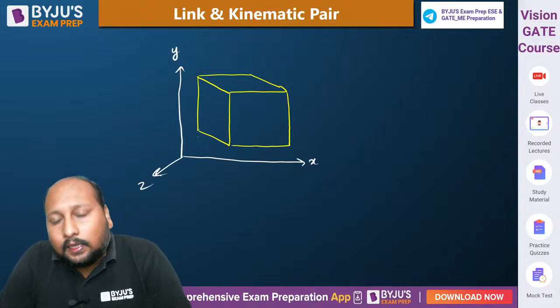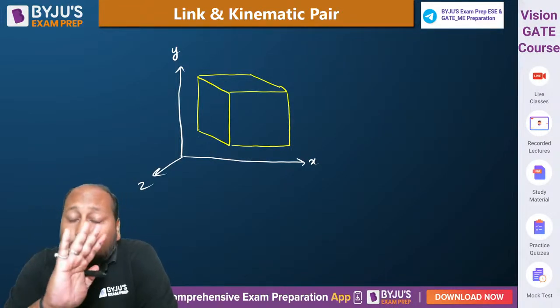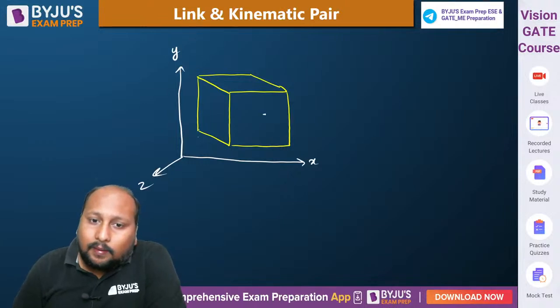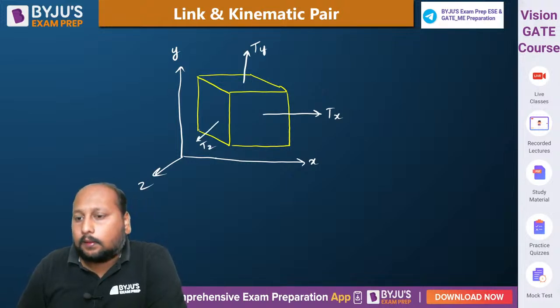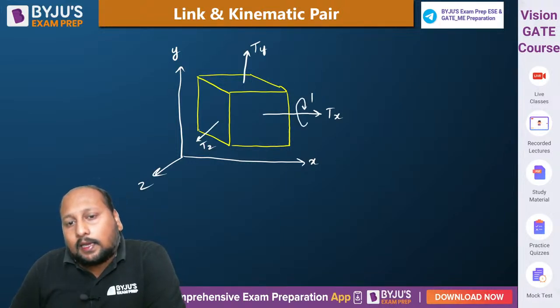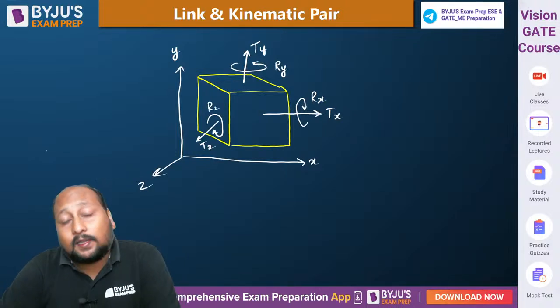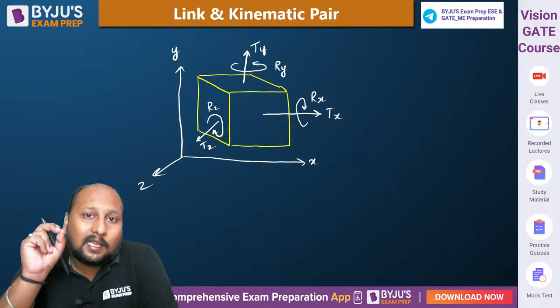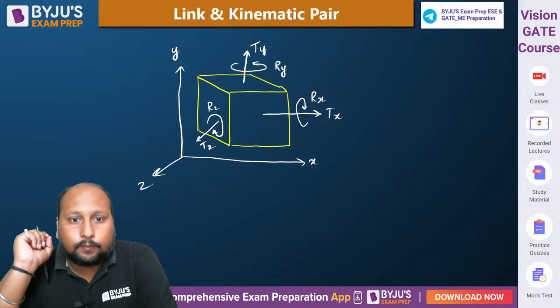This is a body kept in a 3D. Now ideally we can say this because there is no restriction, there is no constraint, so this body will be able to translate along x, translate along y, and translate along z. It can rotate about x axis, it can rotate about y axis, it can rotate about z axis. So ideally a body, if it is kept in an open space, it can have 6 motions possible: 3 translatory motion and 3 rotational motion, right?